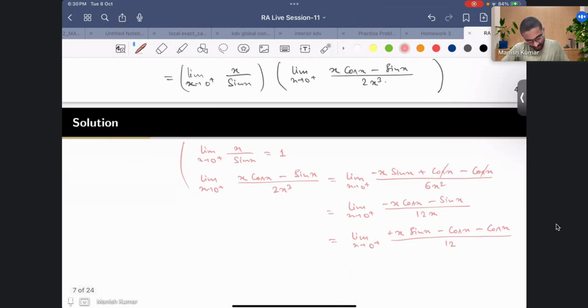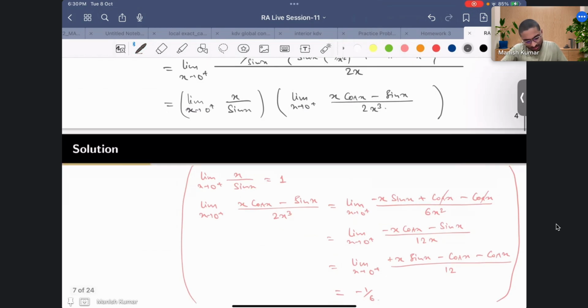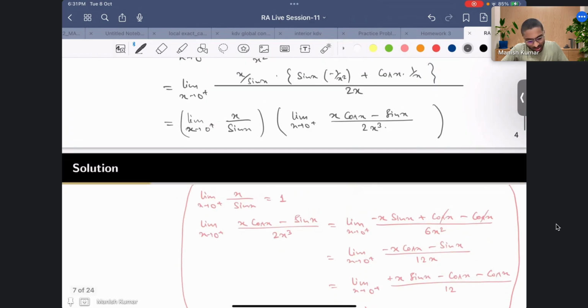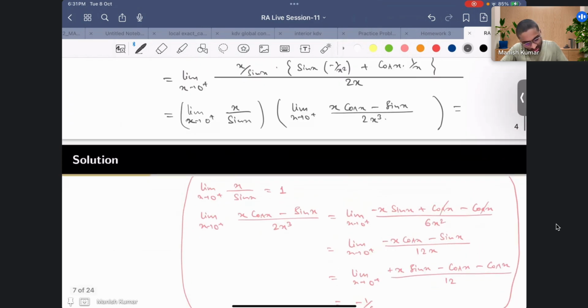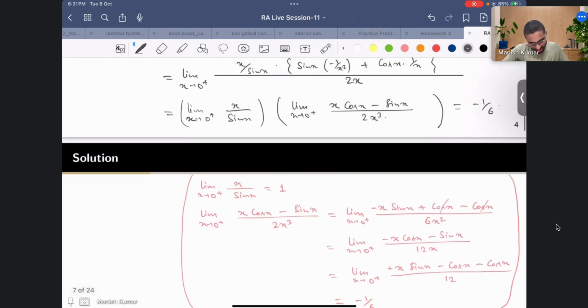Okay, whatever comes up, I think it should not be 0 then. So here I'll have minus 2, so minus 1 by 6. Since both the limits exist, we can separate this and write it as a product of their individual limits, and ultimately what we get is 1 times minus 1 by 6, so this is minus 1 by 6. Did you check this calculation? Is it okay? It seems to be, to me at least, I don't know.